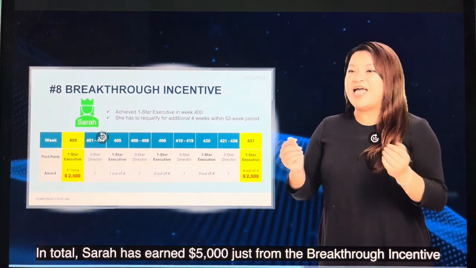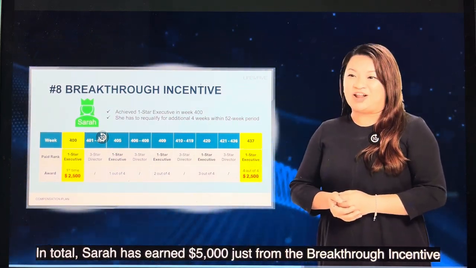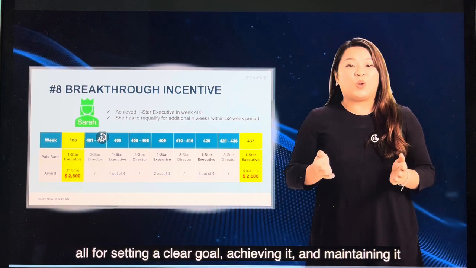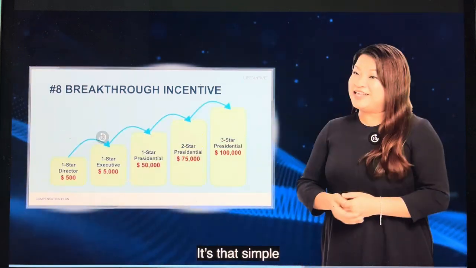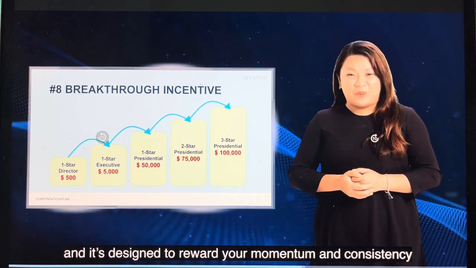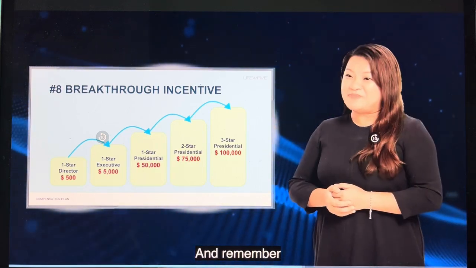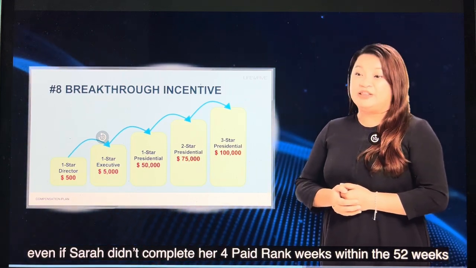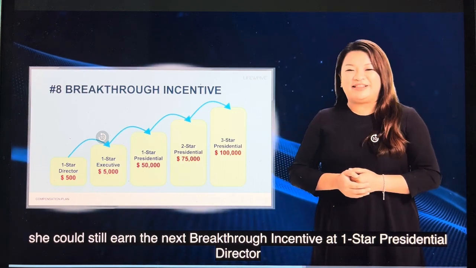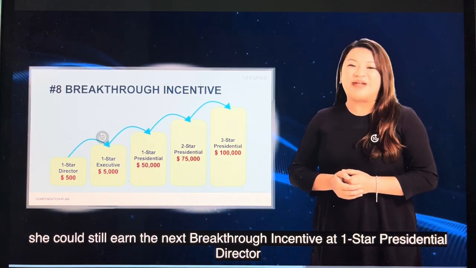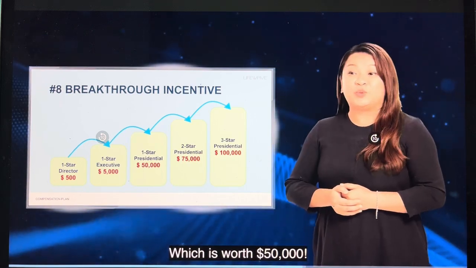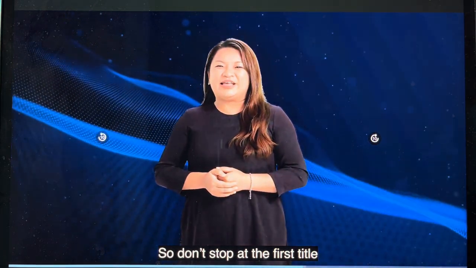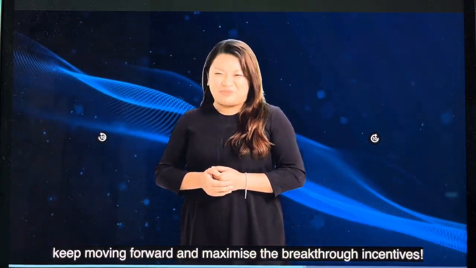So in total, Sarah has earned $5,000 just from the breakthrough incentive, all for setting a clear goal, achieving it, and maintaining it. It's that simple, and it's designed to reward your momentum and consistency. And remember, even if Sarah didn't complete her 4 paid rank weeks within the 52 weeks, she could still earn the next breakthrough incentive at 1-star presidential director, which is worth $50,000. So don't stop at the first title. Keep moving forward and maximize the breakthrough incentive.